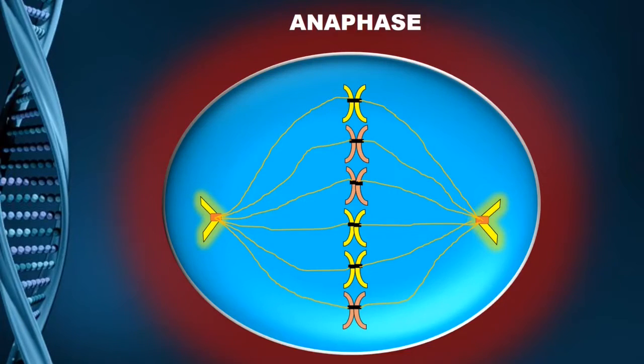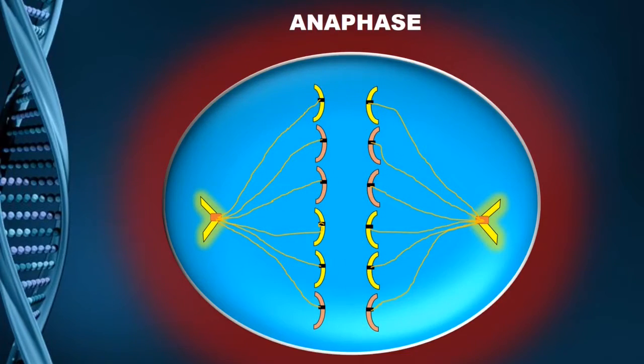What happens in anaphase is something different. In anaphase, the centrioles with the help of spindle fibers are going to contract, are going to pull the two chromatids apart. As you can see here, the two chromatids are going to move toward opposite poles as the centrioles are.